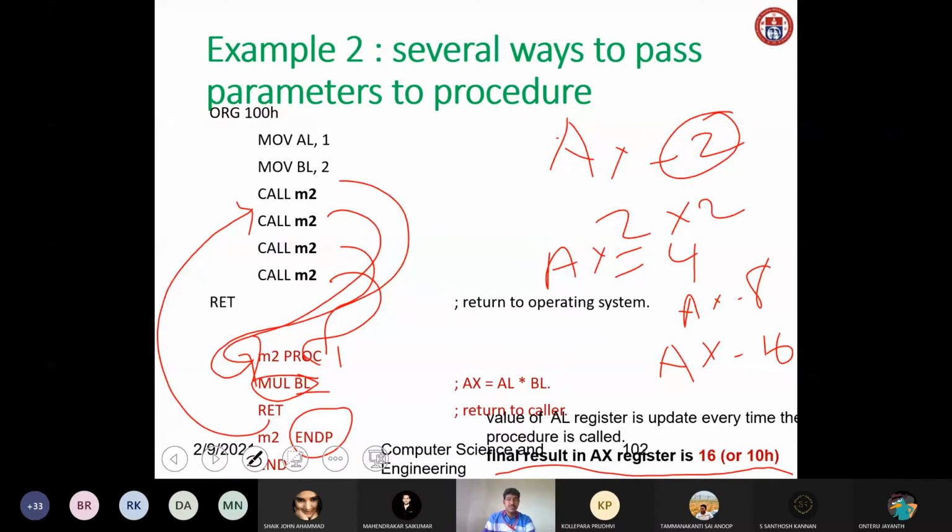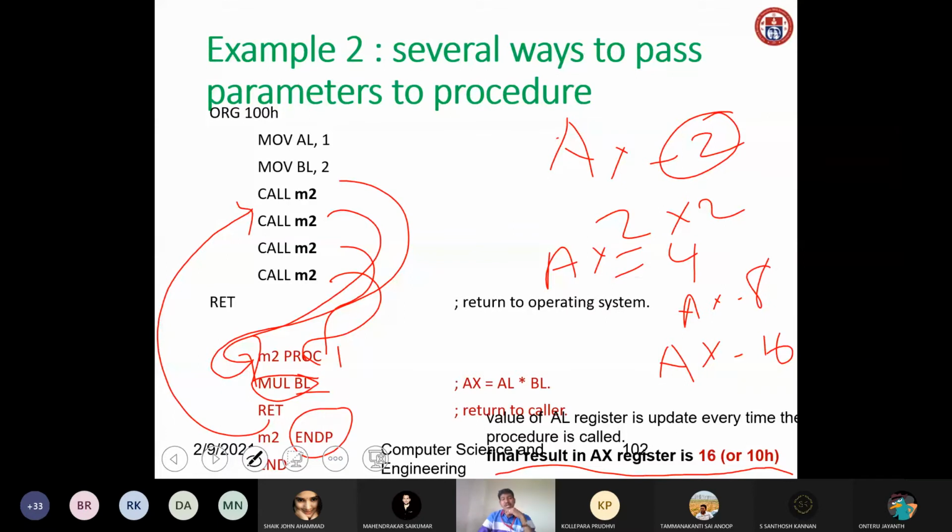We saw 2 examples, and this is the second example. I will repeat one more time what we did. First is ORG, an assembler directive, and the starting address we have given is 100. Then we are moving 2 numbers into registers, 1 into AL and 2 into BL.